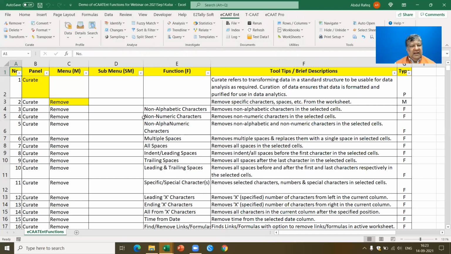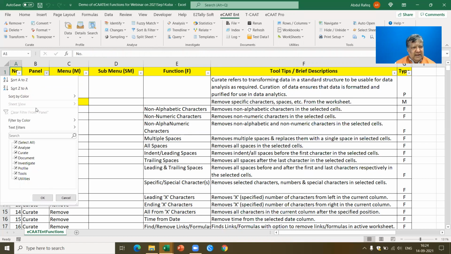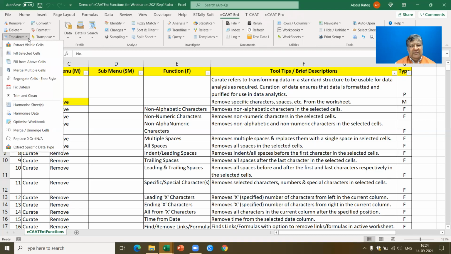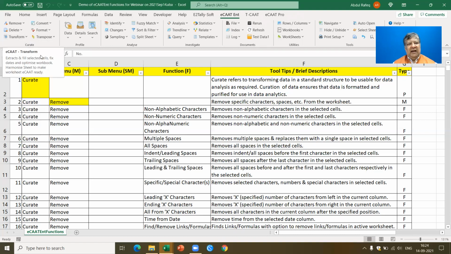Okay, let's get started. If you look at curate, this is the curate panel we talked about. If you want to look at the panel, you have analyze, curate, document, investigate, profile like this. Similarly, menu-wise, you have got these functions. If you see here in curate, you have got these menus, remove. In remove, you have a set of functions. Similarly, you have delete, with a set of functions. In transform, you have a set of functions. There are more than 70 functions available in the curate panel itself. Curate is primarily used for curating and making the data ready for analytics.